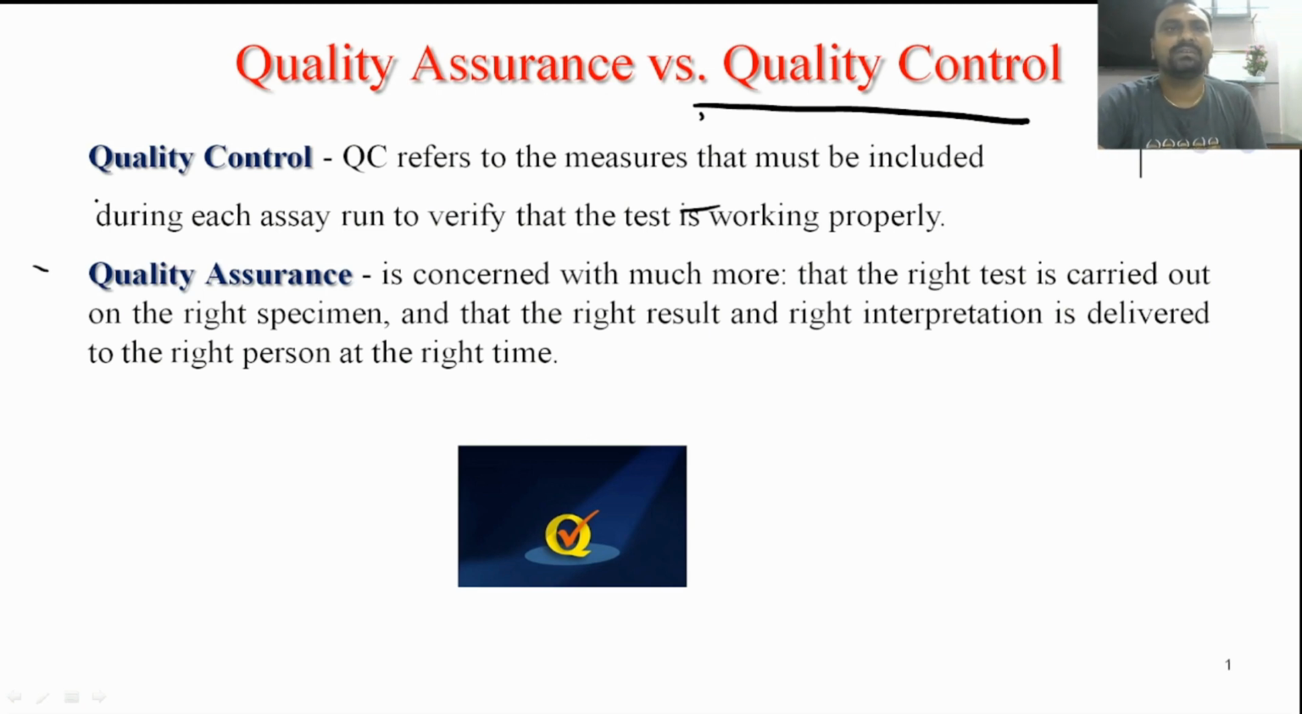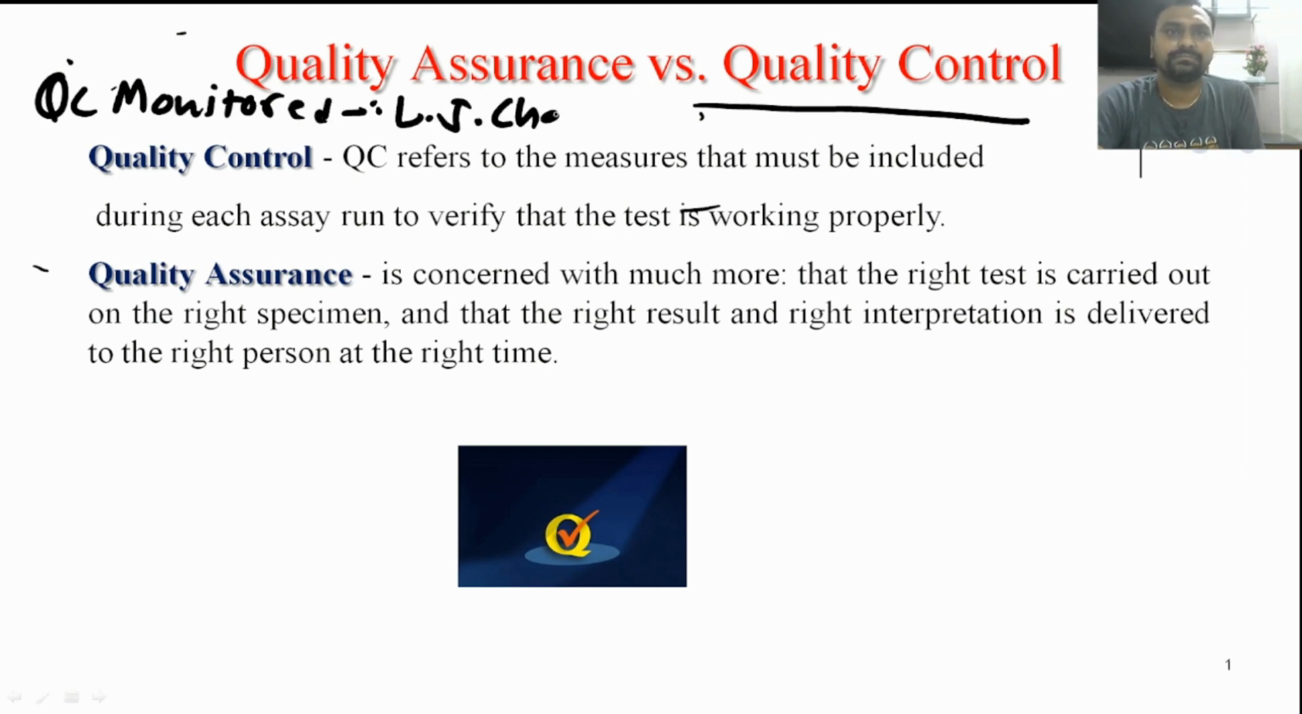So in this video, we will see about quality assurance versus quality control. We will see how quality control is monitored, and we will see about the LJ chart, Levey-Jennings chart. We will see about the Westgard rules. Okay, and also at last we will see the drawbacks of the internal quality control. Okay, so starting from the quality control.